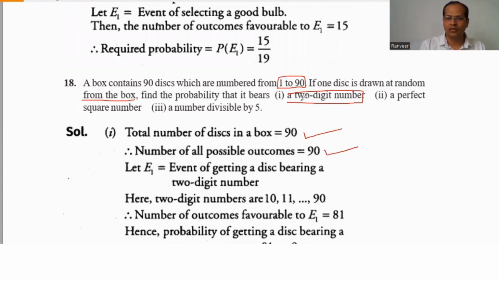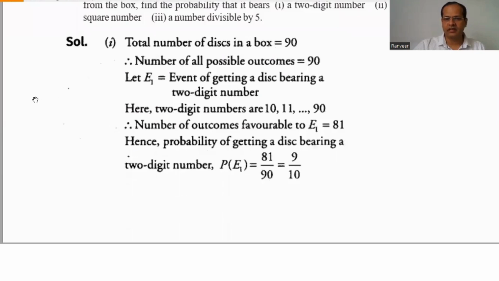Now we have to find a 2-digit number. The event of getting a 2-digit number: if you calculate 10, 11, 12 up to 90, the total number of events is 81. So the probability of getting a disc bearing a 2-digit number is 81 by 90, that is 9 by 10.